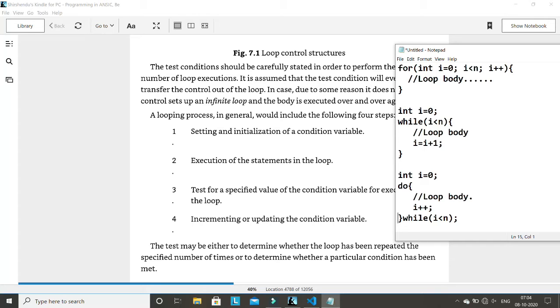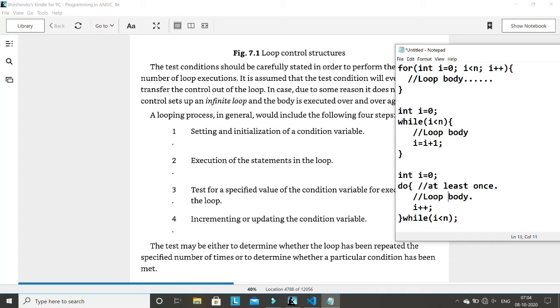So it means that in a do while loop, whatever your condition is, it will execute the loop body at least once. That's why you can write it here, at least once. Why at least once here? Because we are executing the loop body without checking any condition.